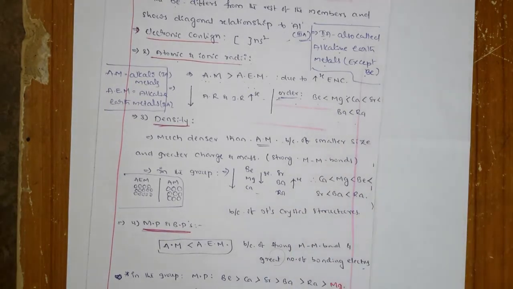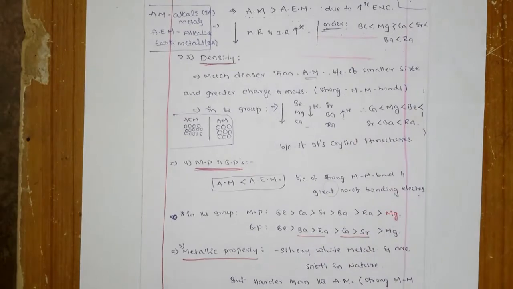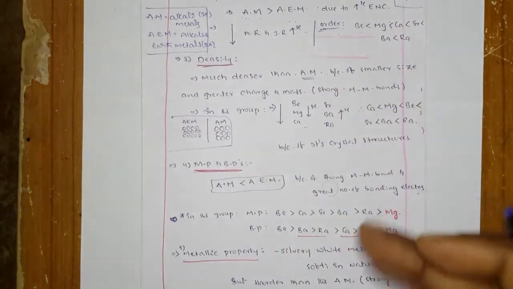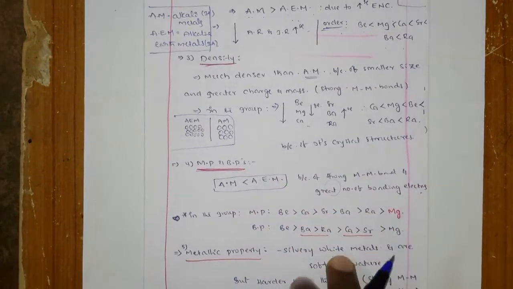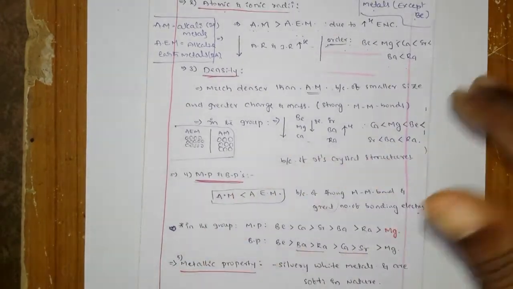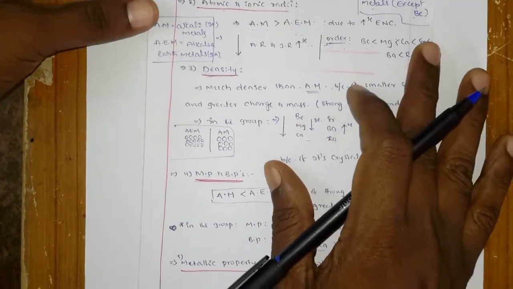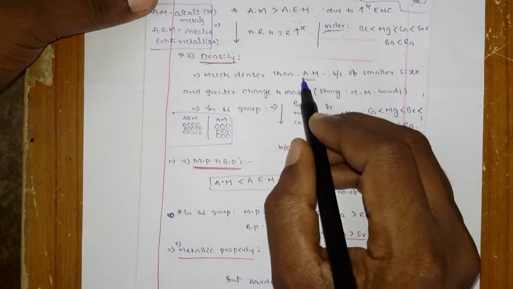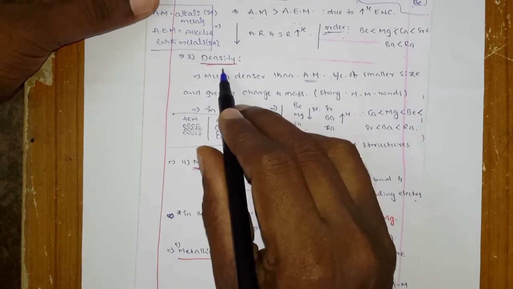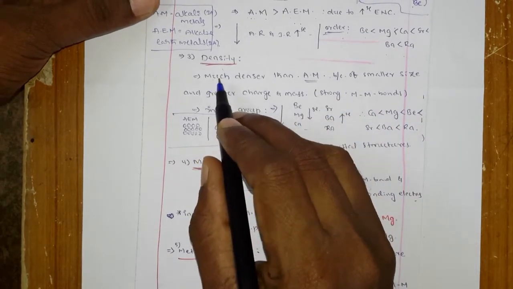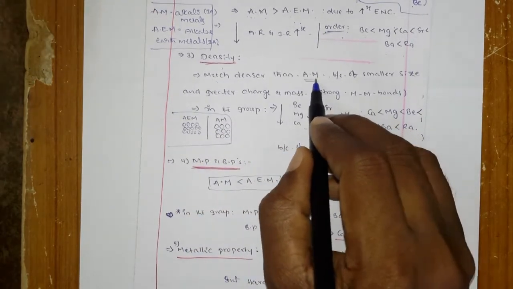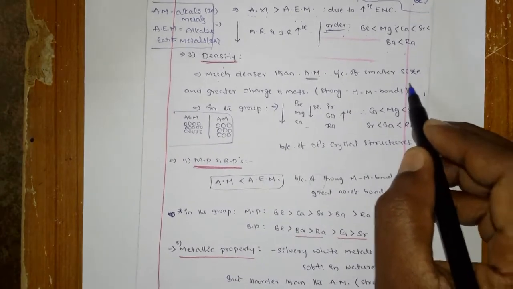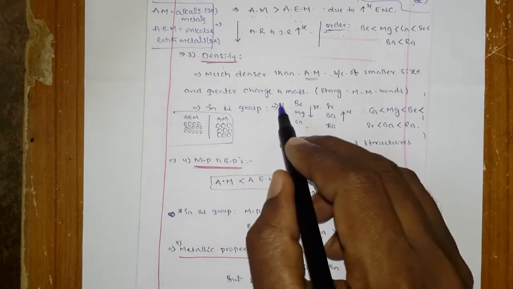Okay, next come to the density. So density, just listen carefully. You know what density is? Density is nothing but mass by volume. And now again we will compare first with the corresponding alkali metals. So these alkaline earth metals are much denser than the alkali metals because of their smaller size and greater charge and mass.